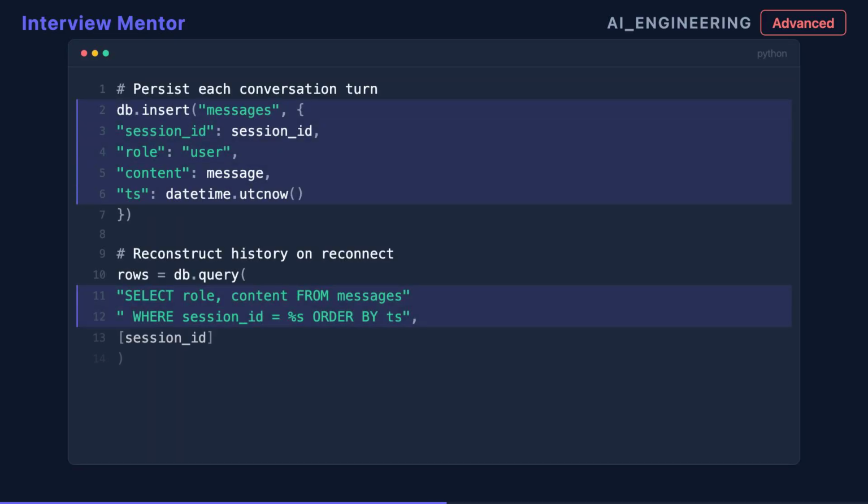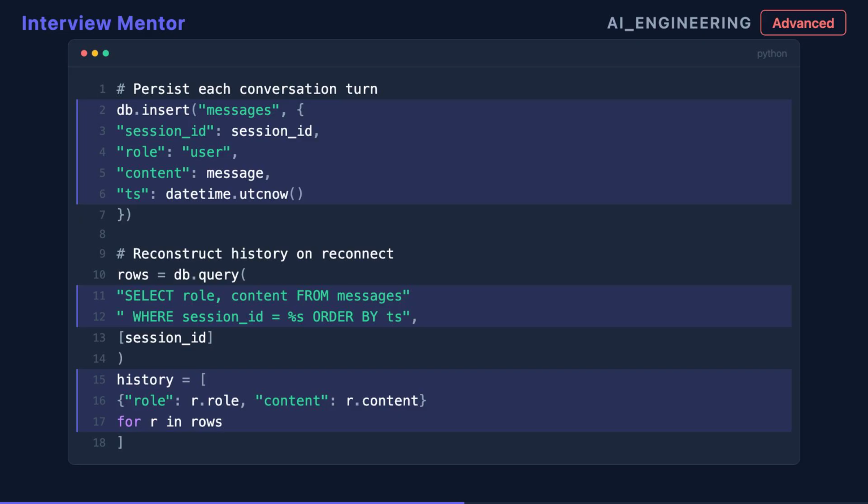In-memory history is fragile. A server restart wipes everything. In production, persist each conversation turn to a database keyed by session ID. On reconnect, load that history and reconstruct the prompt. Your AI state becomes fully independent of your server lifecycle.